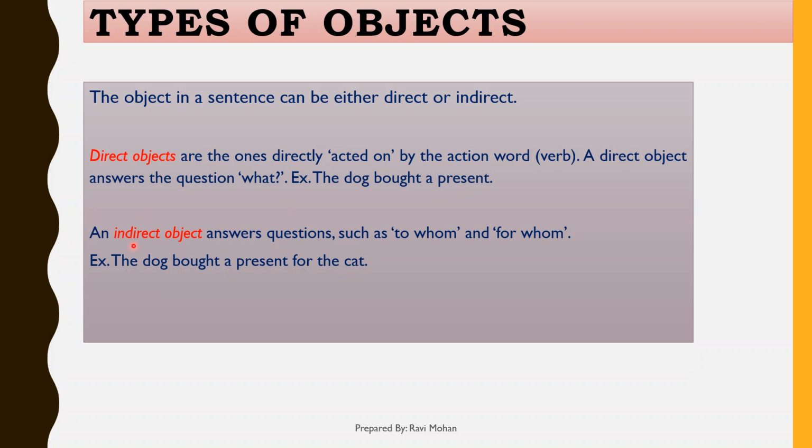Next is an indirect object. It answers questions such as to whom and for whom. For example, the dog bought a present for the cat. This sentence adds an indirect object to also tell whom the subject bought the present for, the cat.